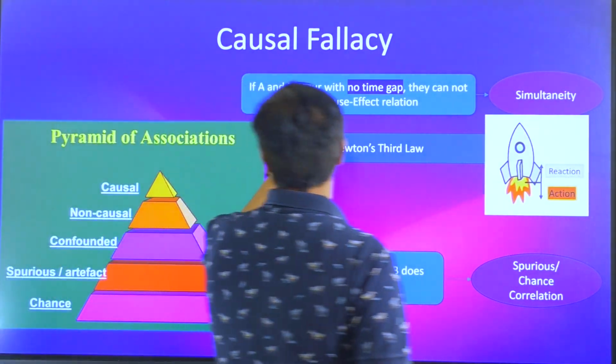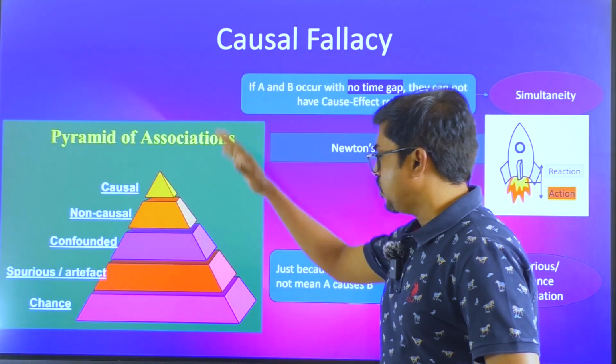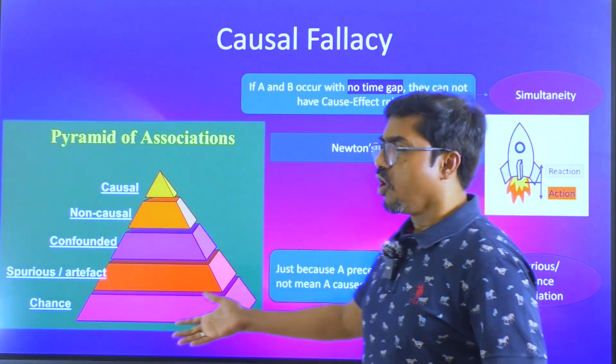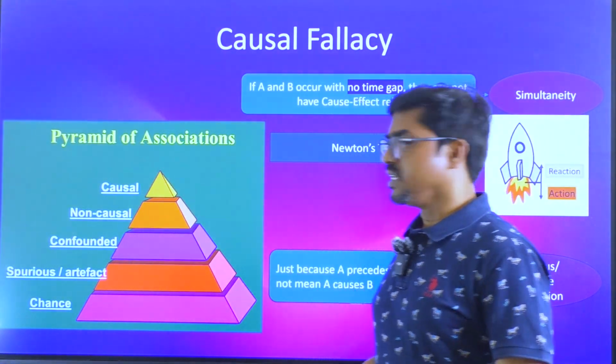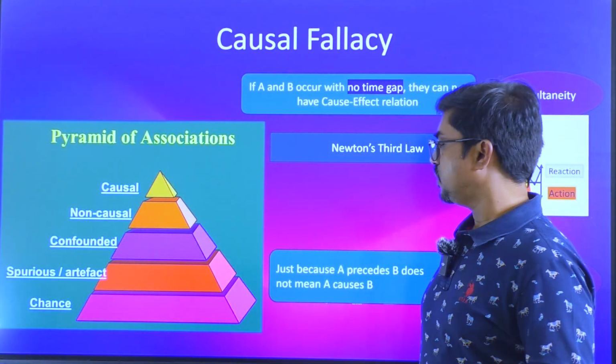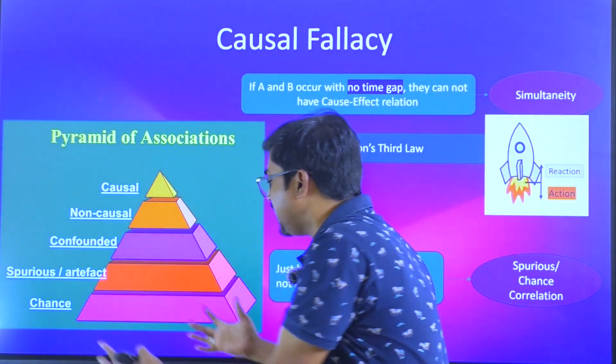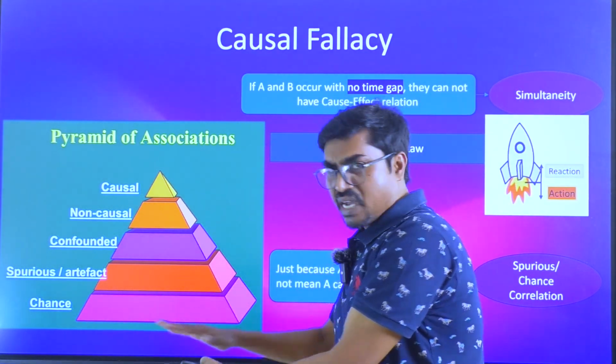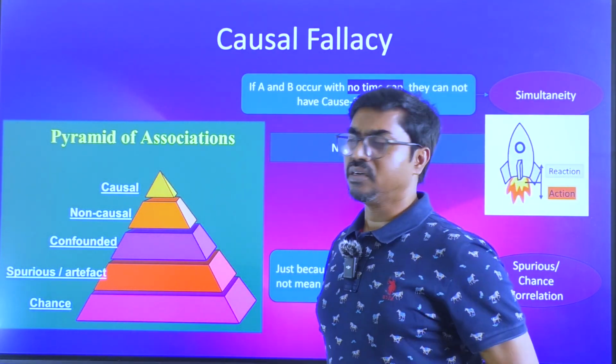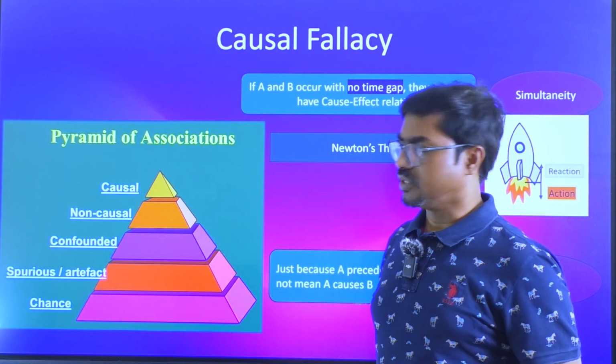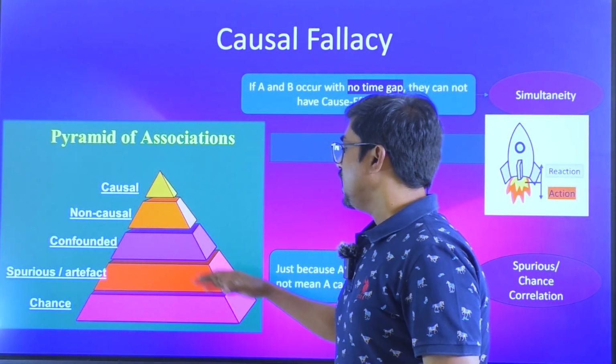And to avoid this kind of fallacies, generally we do a lot of analysis. It's a very long, tedious process. It might take years to establish causal relations sometimes. So whenever you collect data, whatever is chance, spurious, not really having a logical connection to it, those things have to be eliminated.